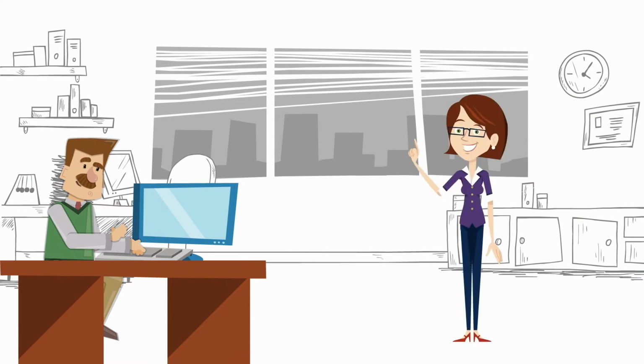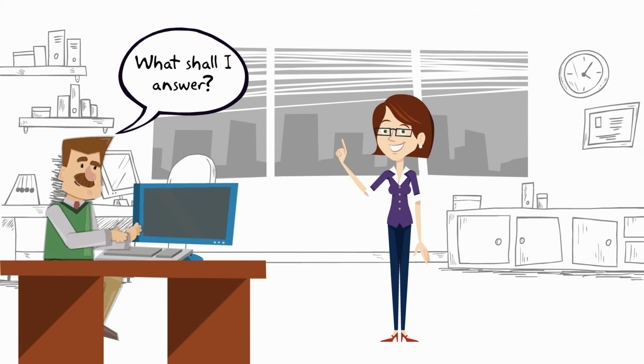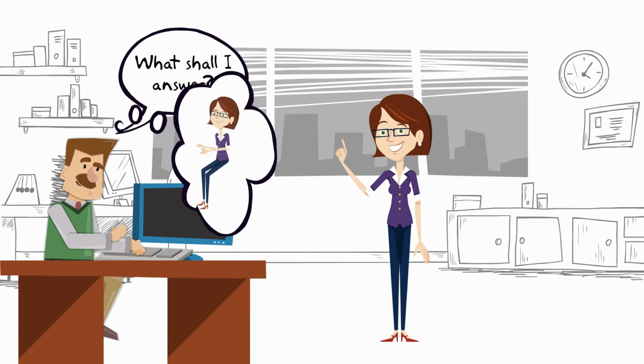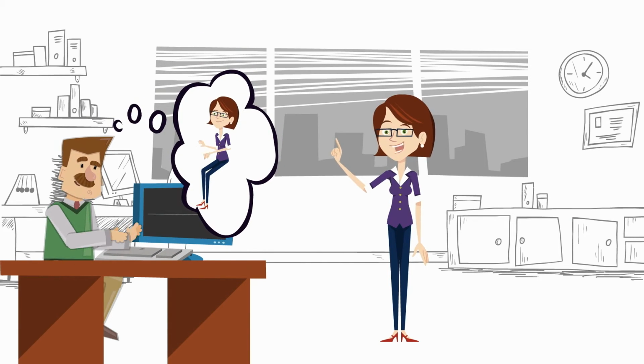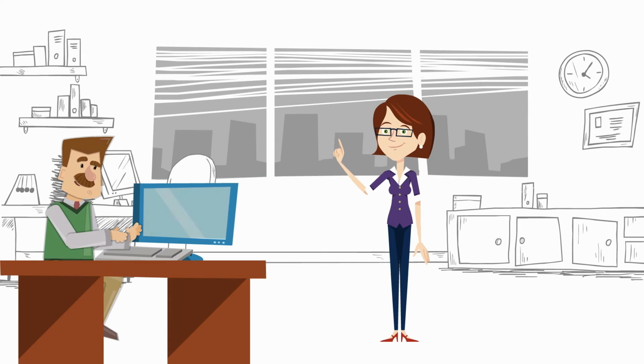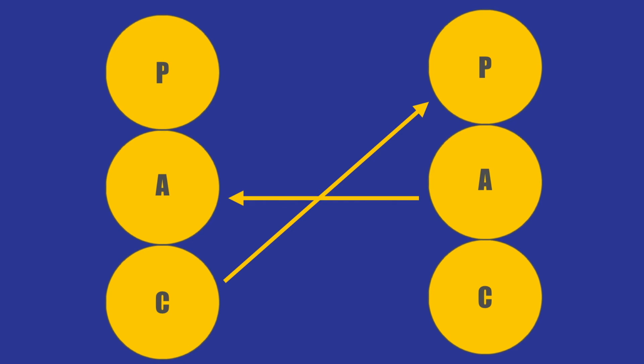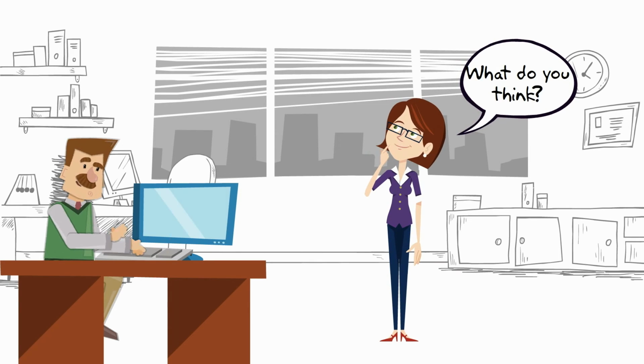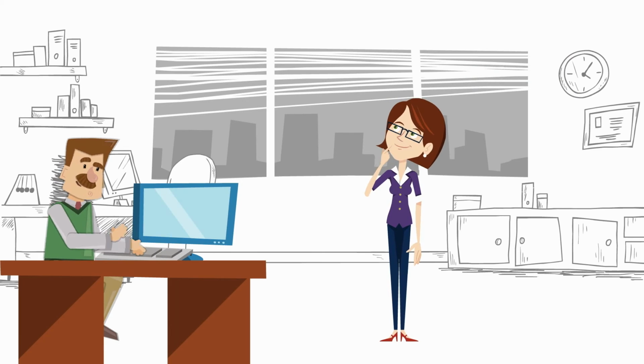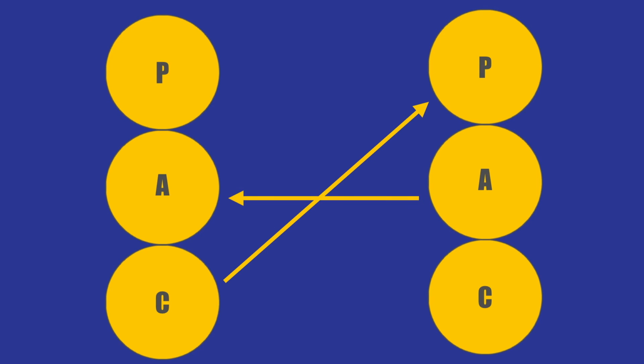An employee asks his boss how he could answer a client's email. Unconsciously, his motive may be to let his boss think for him and give him an easy answer. But his boss likes autonomy and competency in her employees. She crosses the stimulus and answers, "What do you think you could answer?" This invites him to come up with solutions. Now he can find a solution by himself or cooperate with his boss. With a cross-transaction on adult level, the adult ego state of a conversation partner is reinforced.